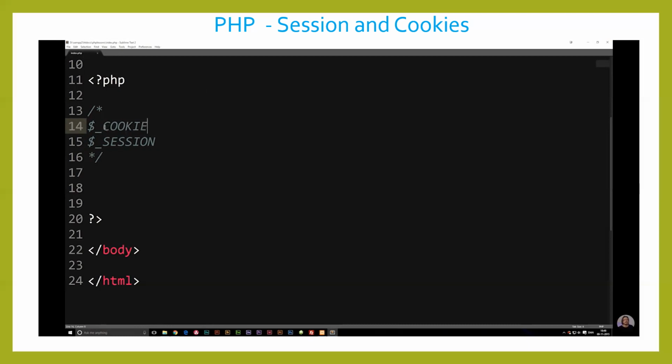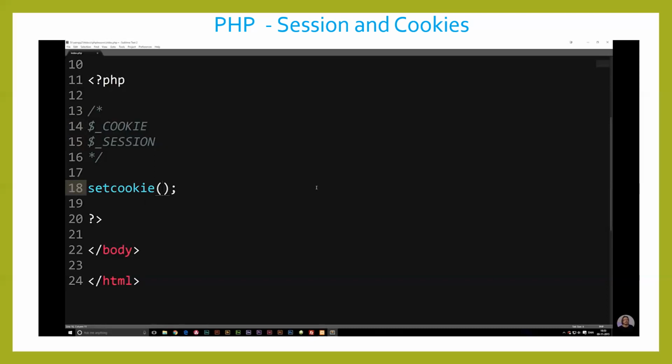It's not going to forget it unless we tell it to or the time expires. So now that we talked about the differences between a cookie and a session, let's actually try and talk about how to actually make these. If I want to make a cookie, I can write setcookie, parentheses, which is an actual function inside PHP. And inside the parentheses, we can put quite a few parameters.